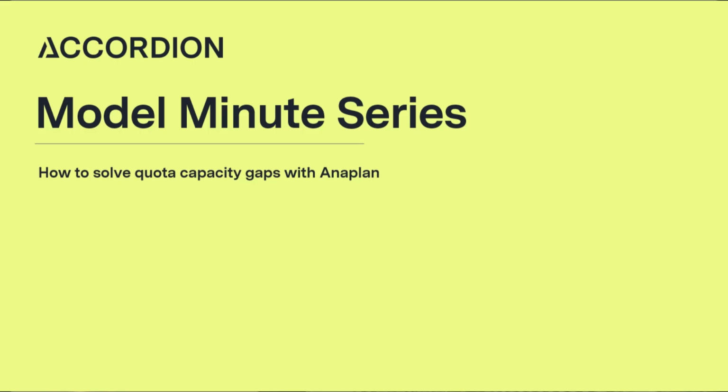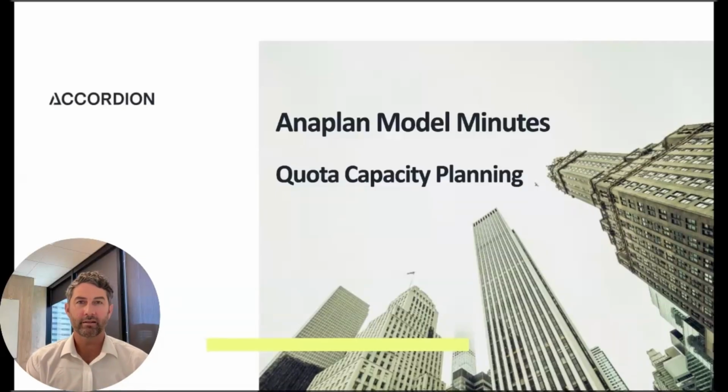On the previous Model Minute, we built up a revenue forecast in Anaplan. Today, we'll look at quota capacity planning, so how finance and sales teams can work together to make sure the right resources are in place to meet revenue targets. And we'll leverage Anaplan's AI agent to help us do that.